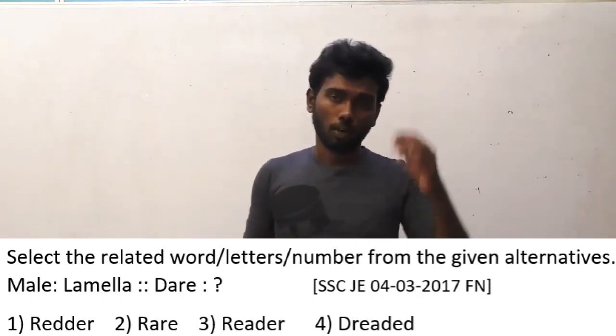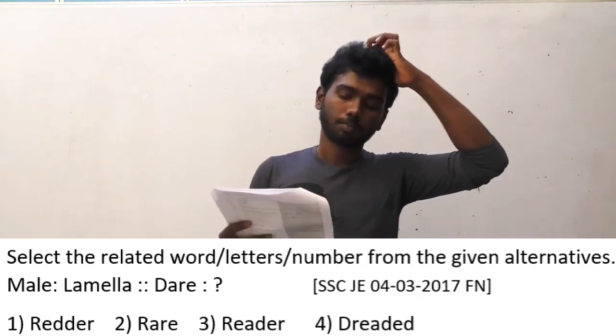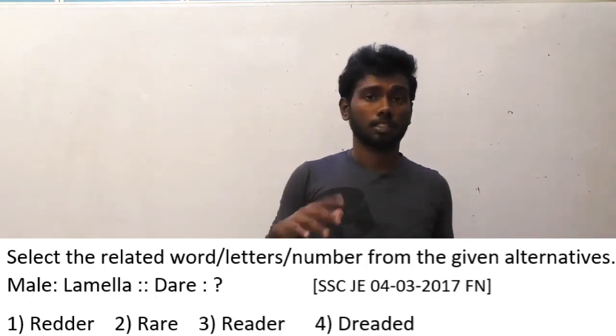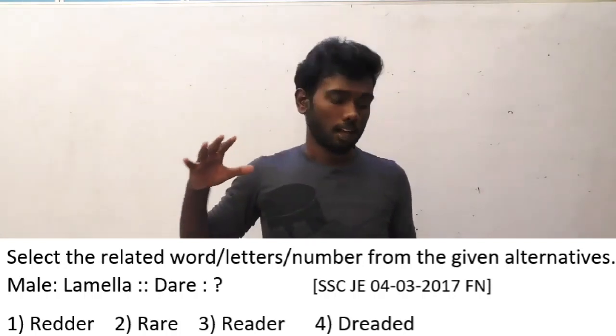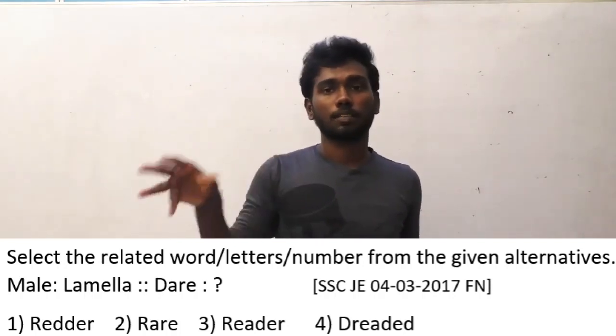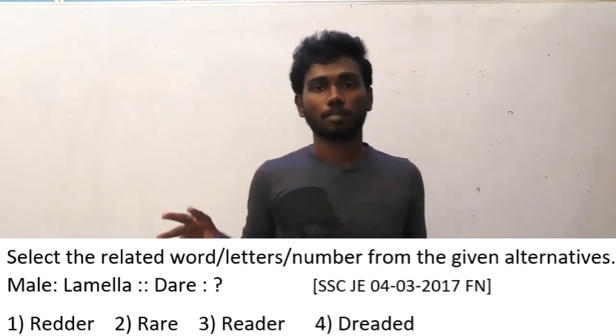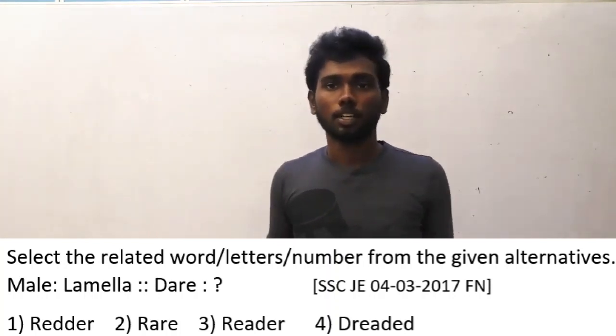You have to check now which option is the correct one. Now you go for the overall logic I mentioned before. Male is to lamella is in the ratio 4:7. Male has 4 alphabets, lamella has 7 alphabets. Here dare has 4 alphabets. Choose the option which contains the alphabets of dare and also has 7 alphabets. So dreaded is obviously the correct answer.